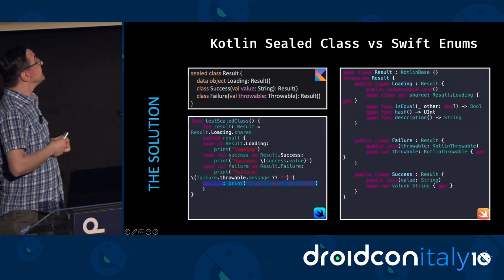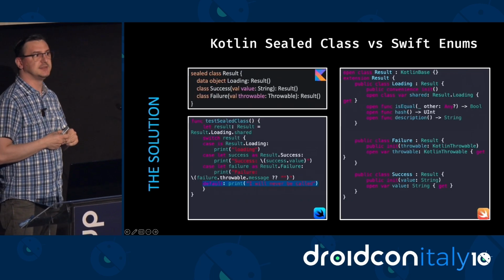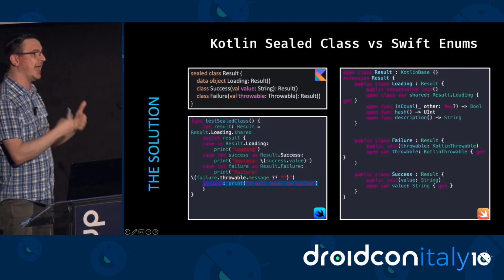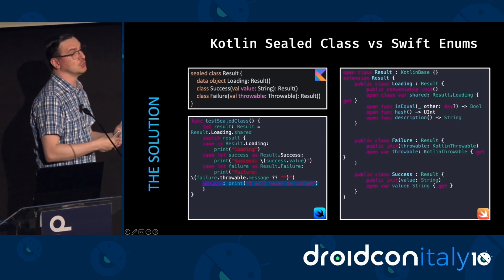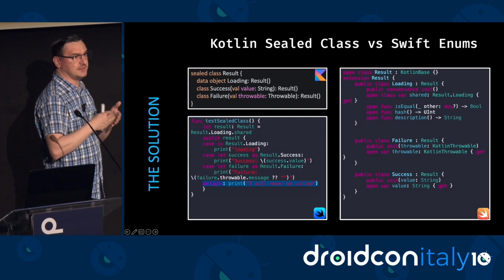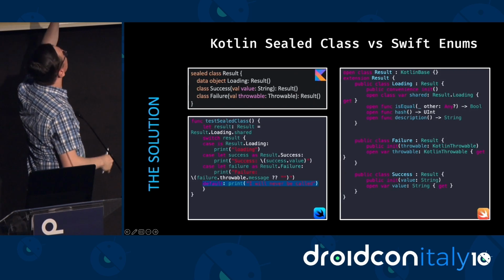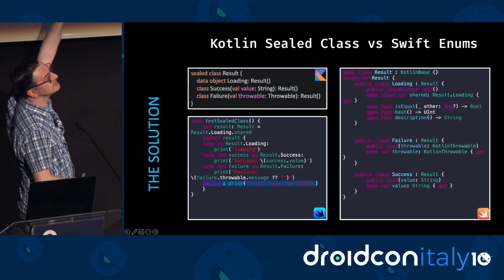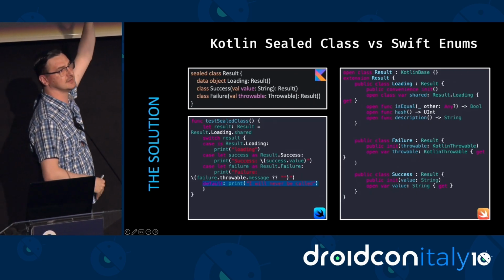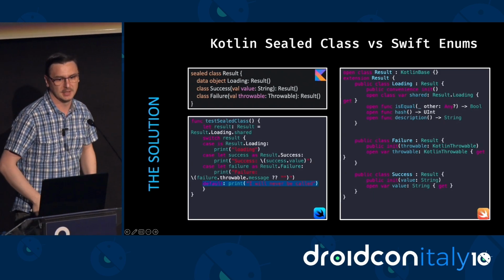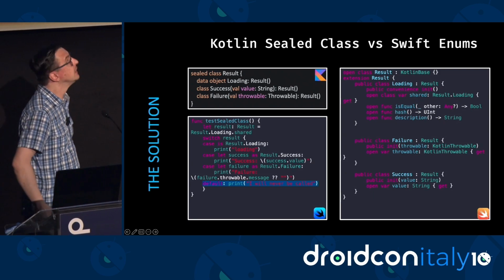And for sealed classes, things are not better. Sealed classes are the closest thing we have to Swift enums, right? Because you can also define which possible subclasses there are. You can also pass some data. So that's something that's possible with Kotlin sealed classes and with Swift enums, right?